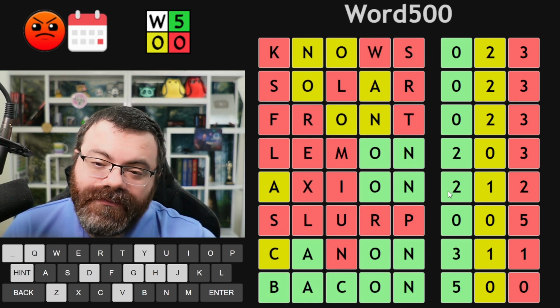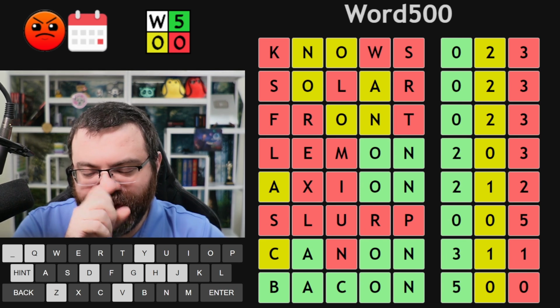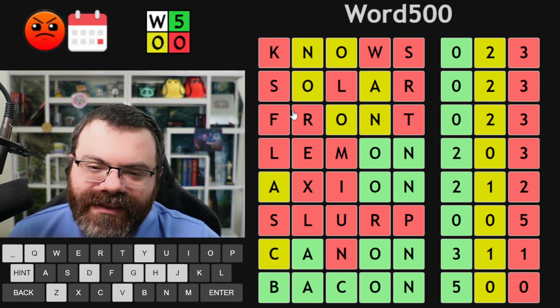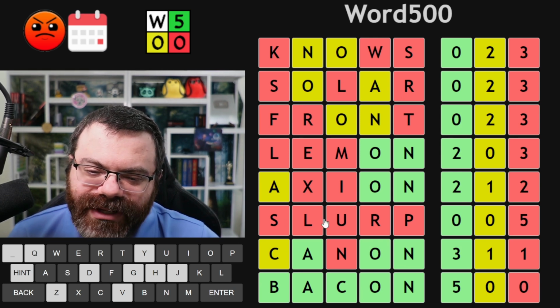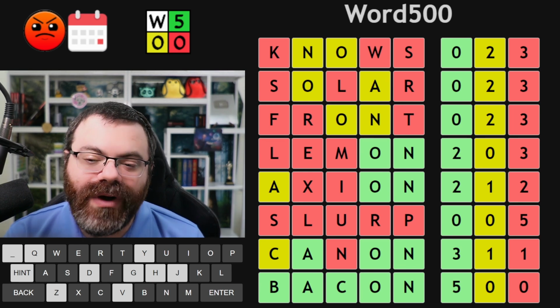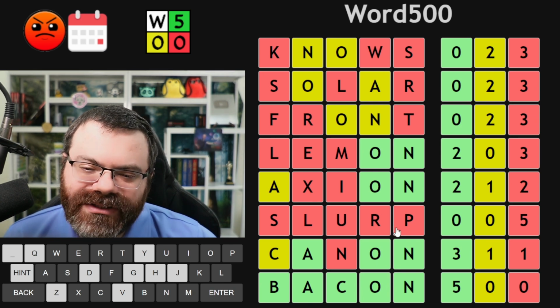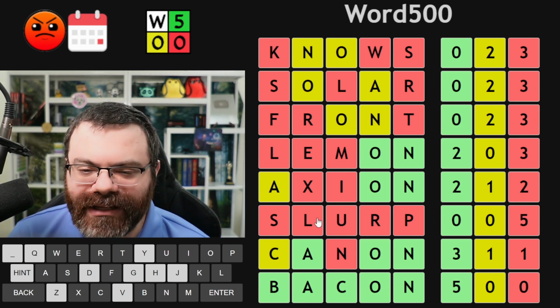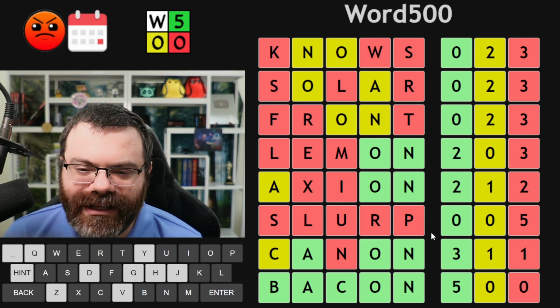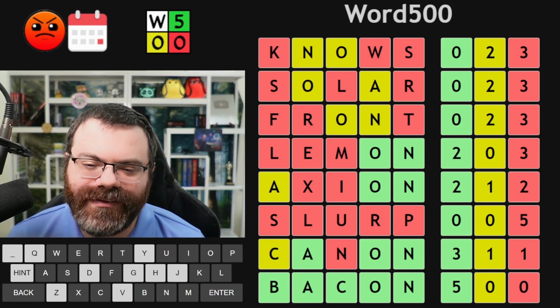Slurp helped a lot. So if you're ever stuck like that, you can't figure out what's going on, pick 5 of the letters that you're pretty sure are red and just confirm that they're red by picking a word that uses those. In this case, I was pretty sure O and A had to be in the word, which meant S, L, R were red. By putting SLR in this guess and getting 5 reds, I confirmed that, and it gave me confidence in what was happening. If it wasn't all red, then I would have known that I couldn't have both O and A in, probably. But the U and P I didn't know about, so it wasn't the perfect guess, but it did work out. If this had yellows or greens in it, I may have had to say, well, maybe there's a U or P in the word, and I would have had to do another filler, but it worked out.